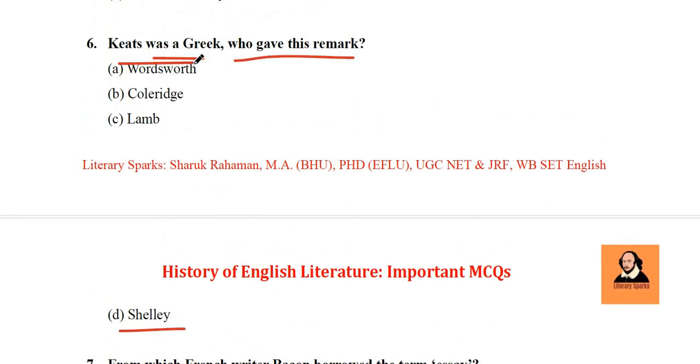Why was Keats called a Greek? Though he was born British, English actually, staying in England, he was very much attracted to Greek culture, its poetry, its song, its sculpture, its architecture. That's why Shelley made this famous remark about John Keats that he was a Greek.